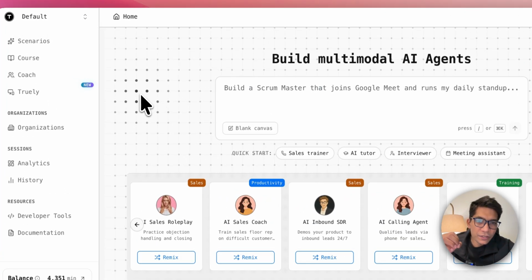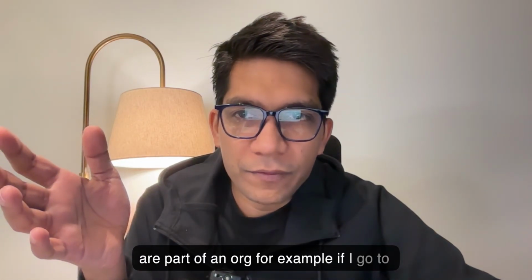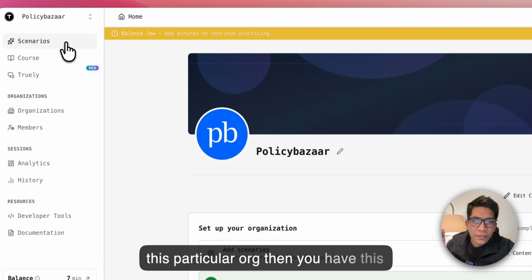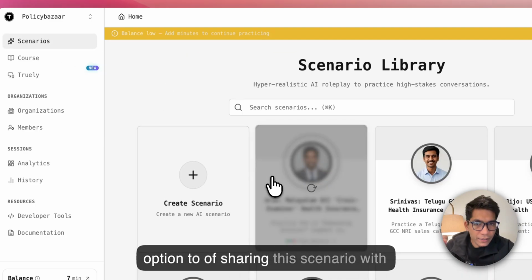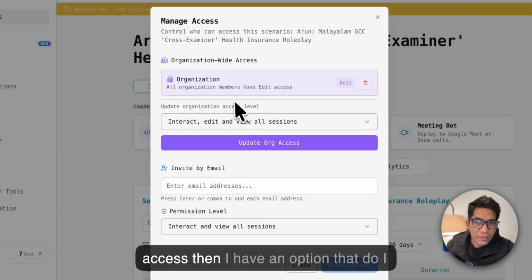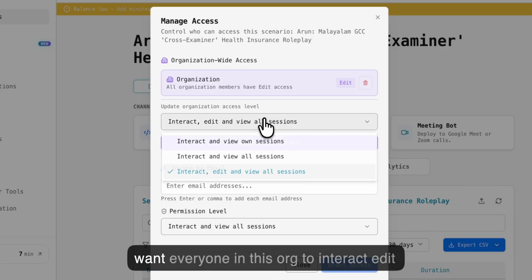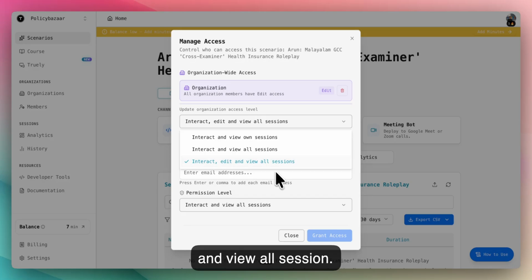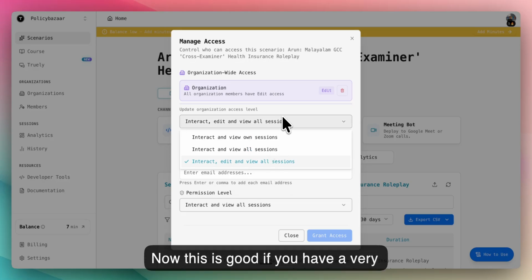But the second lever is that when you're part of an org, for example, if I go to this particular org, then you have this option of sharing the scenario with people inside the org. So I go to manage access, then I have an option: do I want everyone in this org to interact, edit, and view all sessions? Now, this is good if you have a very close-knit team where all are developers and co-creators. In that case, you do that.